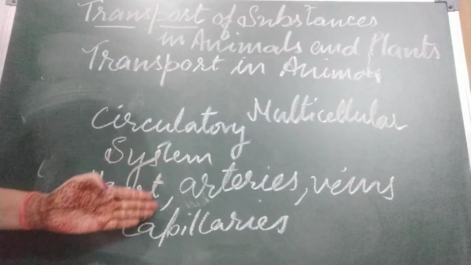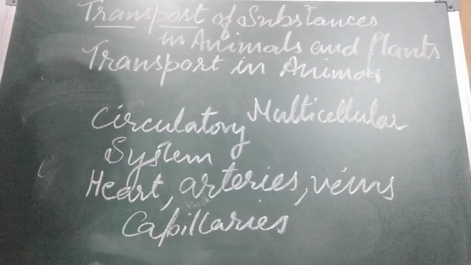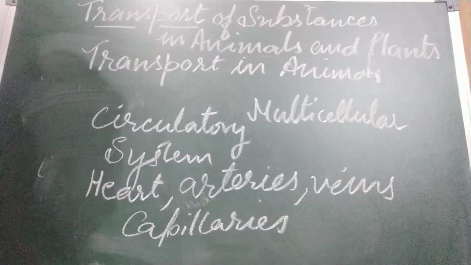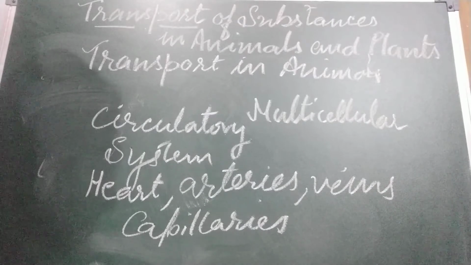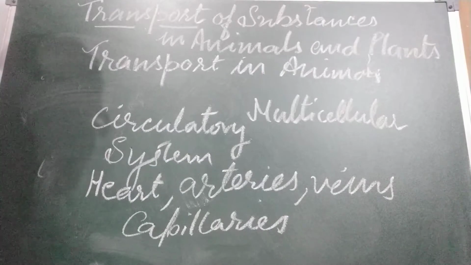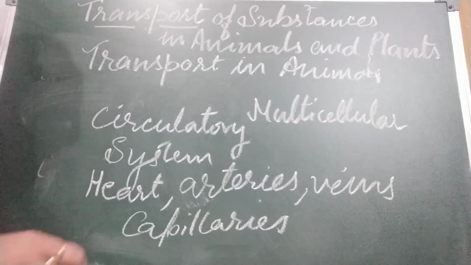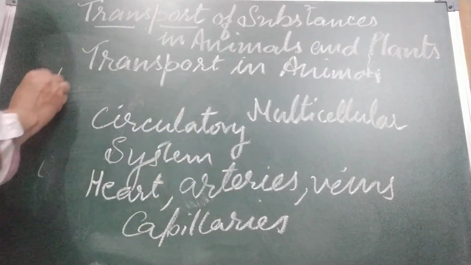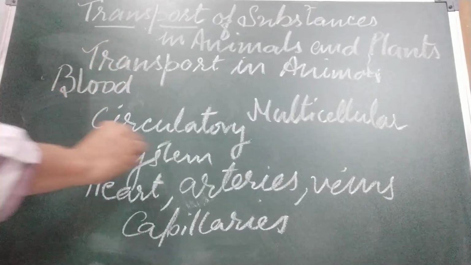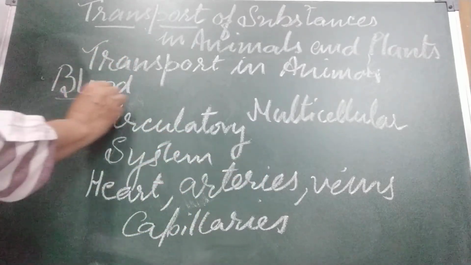These things, arteries, veins and capillaries, make a network in the body. Each and every part they reach, like in alveoli, you remember capillaries are there. So what is running inside these arteries, veins and capillaries? Blood. Blood is the main substance. These are like roads, and what is running in that?